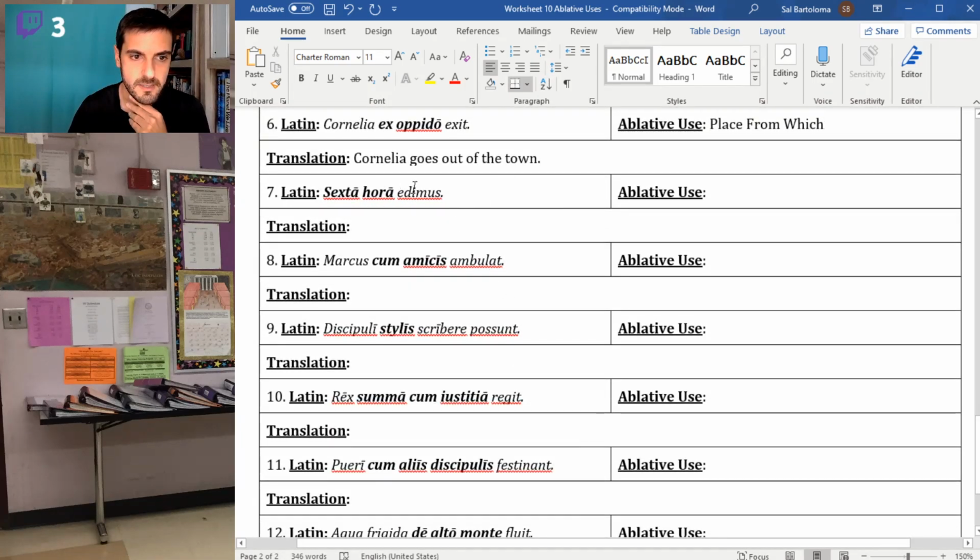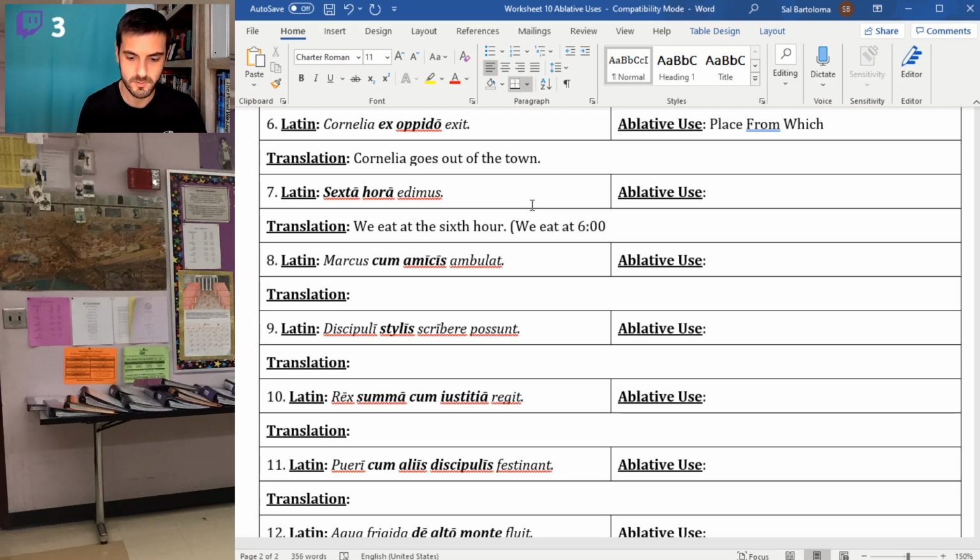Sexta hora edimus, another one of our examples from the front. We eat literally at the 6th hour. We eat at 6. The hours for the Romans, their time system was a little different.